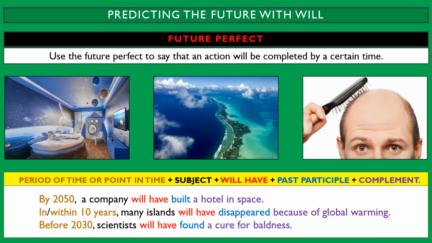If we see these examples, here the parts with the future perfect are indicating that they are going to be completed before this year comes. So by 2050, this action is going to be completed already. The same happens with these actions here. They are going to be completed before 10 years, and here before 2030. This is the limit or the time that we have to complete these actions.